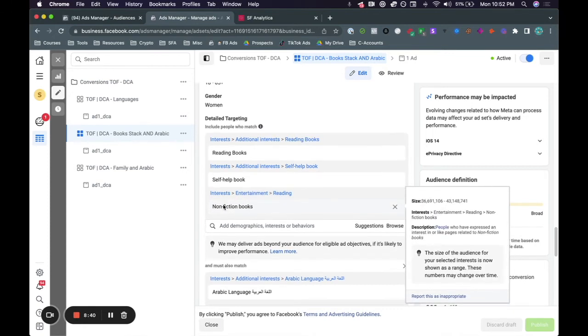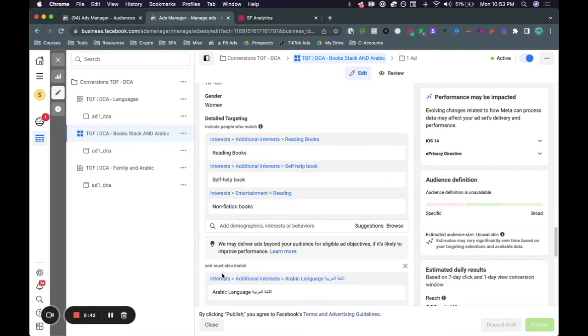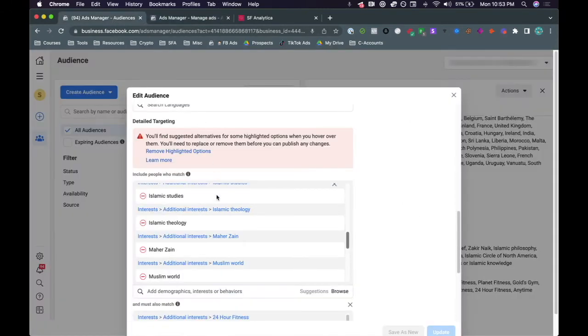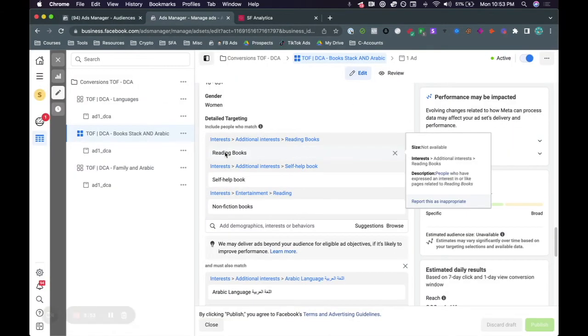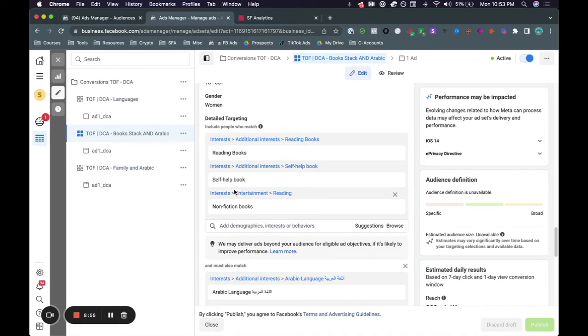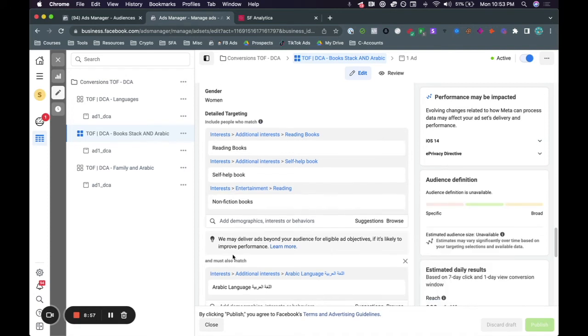But what we did was, again, we added the variable that we want to target people interested in the Arabic language. So again, we're going very broad, but still specific. We're not targeting personal attributes like you see here. All we did was target people that are interested in books because that's what the client told us. And we went a step further and said we also wanted these people to be interested in the Arabic language.